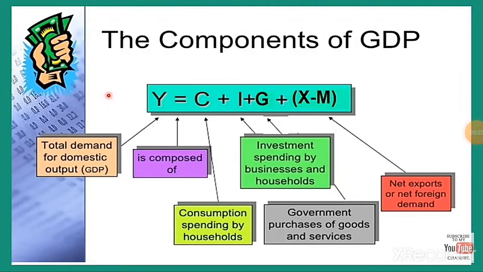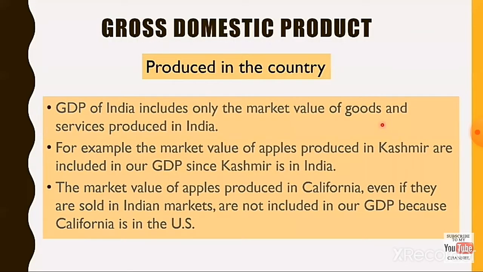Next, components of GDP. GDP is denoted as Y. Y is equal to C, which means consumption spending by households, plus I, investment spending by business and households, plus G, government purchases of goods and services, plus X minus M, that is net exports or net foreign demand. Gross domestic product is produced in the country.